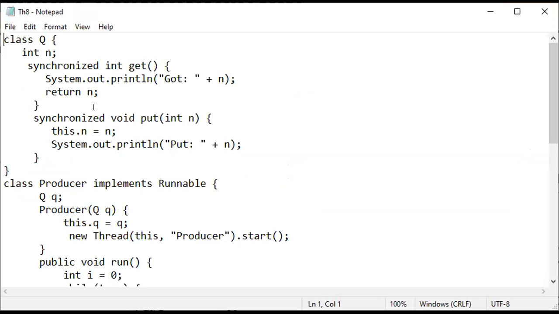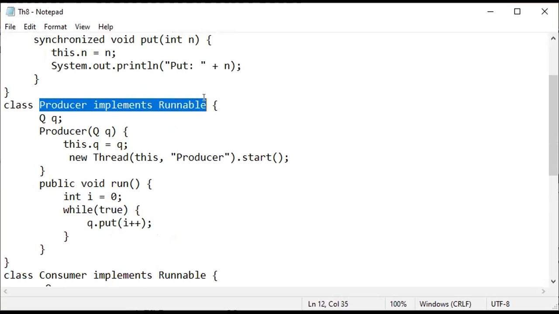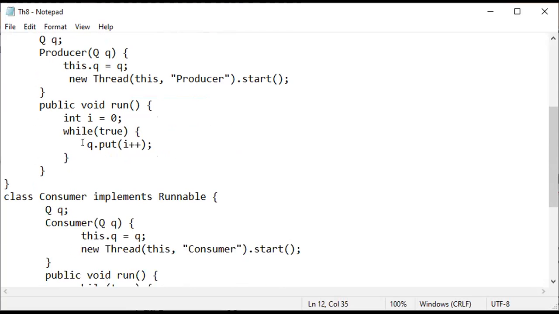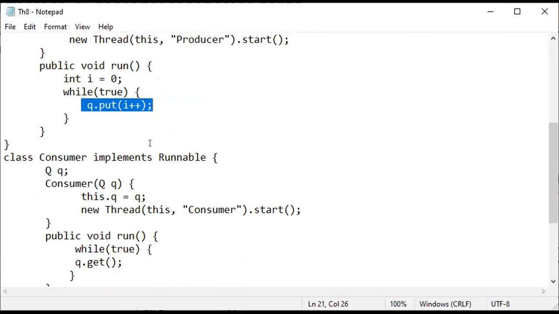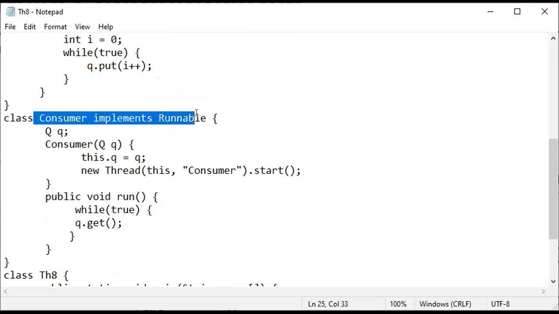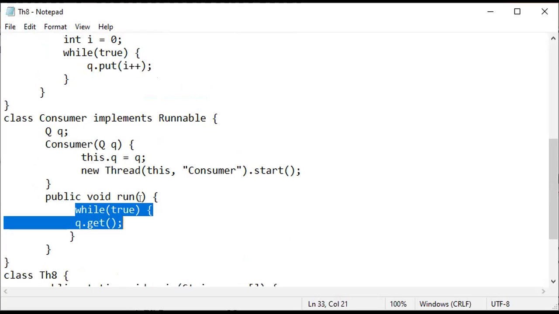See here, I have taken the same code, the put function, the get function, and the producer class implements Runnable, putting the value into the buffer infinitely and producing items. There is no particular mechanism here. Directly they are putting values for consuming. Whereas this consumer class implements Runnable, it consumes the values produced by that one.